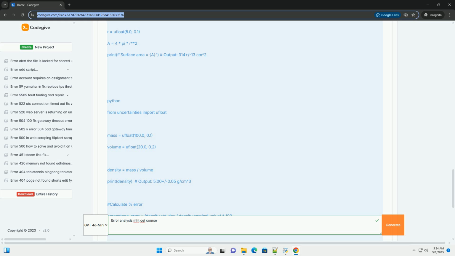Absolute error: the magnitude of the difference between the measured value and the true value, i.e., the absolute value of the error. Absolute error equals |measured value minus true value|. Relative error, or fractional error: the absolute error divided by the true value, often expressed as a percentage. Relative error equals absolute error / true value. Percent error equals absolute error / true value times 100%.